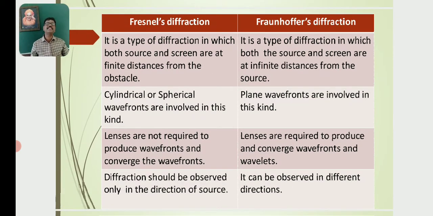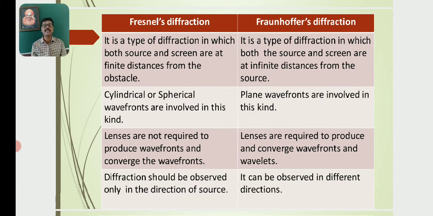So what are the differences between Fresnel's diffraction and Fraunhofer's diffraction? Fresnel's diffraction is a type of diffraction in which both source and screen are at finite distances from the obstacle. In case of Fraunhofer's diffraction, both the source and screen are at infinite distances from the obstacle. In Fresnel's diffraction, cylindrical or spherical wavefronts are involved.